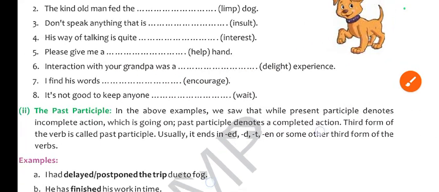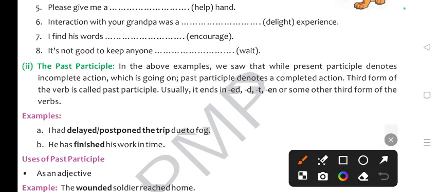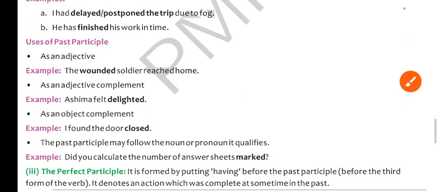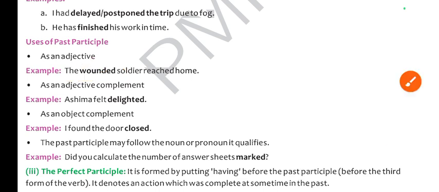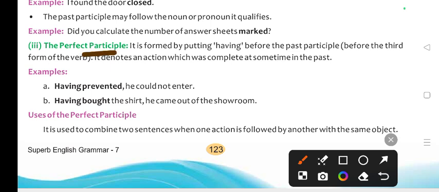Now past participle is what? In the above example you have seen the present participle. So what is the past participle? When you are using verb plus ed. Understood? That is what? Ed, d or t, en. This is called past participle form. For example, I had delayed or I have postponed. So postponed is what? Past participle form. Okay. They also work as an adjective. Like the wounded soldier. So here wounded is what? Past participle form. Clear?